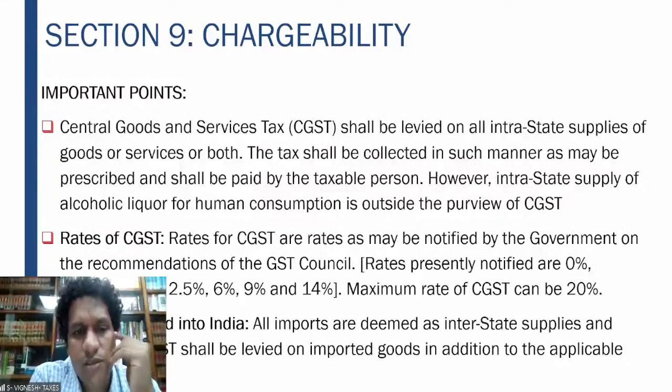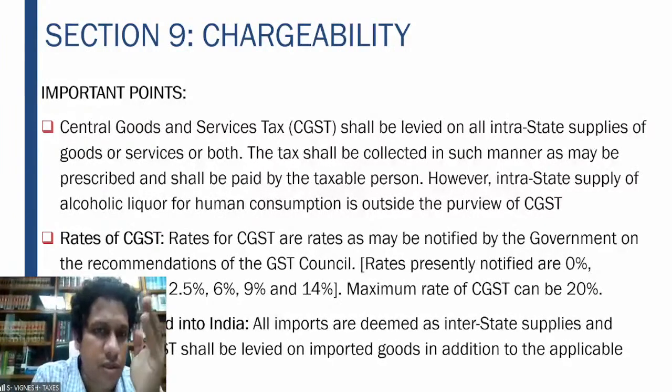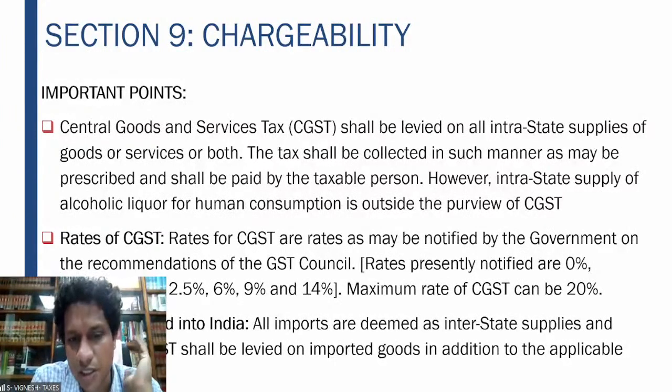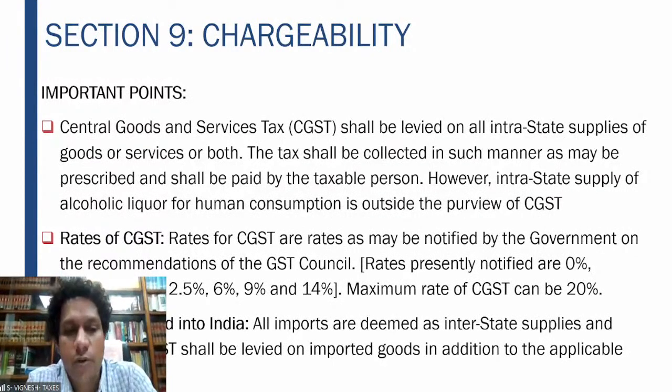5% your restaurant services, 6% means 6 CGST, 6 SGST is 12%, 9, 9, 18. Most of them are under 18% slab. 14% is also applicable in case of cars and air conditioners. Maximum rate of CGST can be 20%. So therefore, on each product, the maximum tax which can be charged is 40%. 20% CGST, 20% SGST.